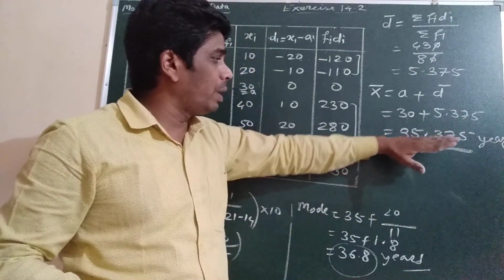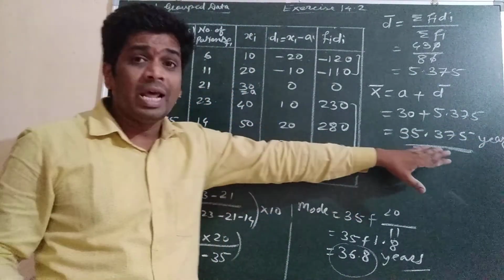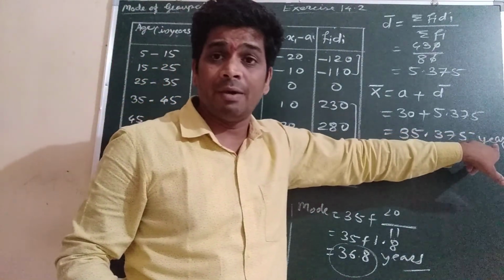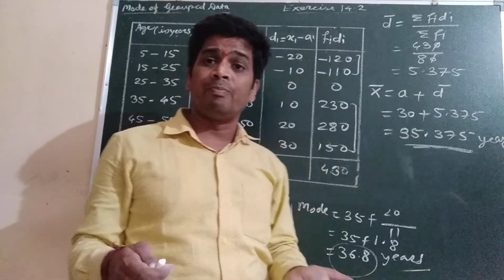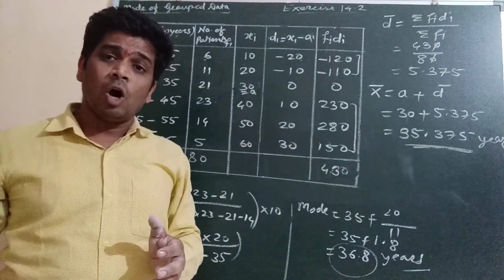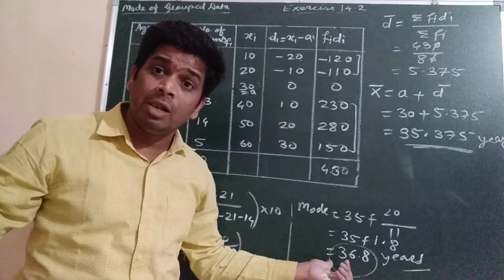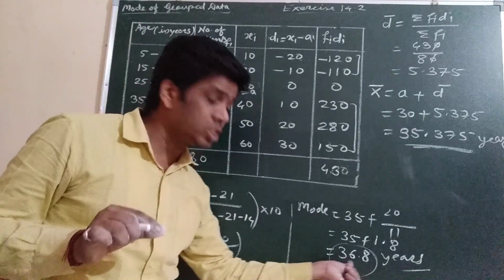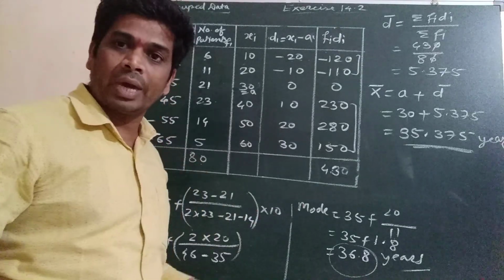Okay, so this will be the mean. This indicates the average of the people who were admitted in the hospital. 35.375 means people of about 35.3 years of age were admitted in the hospital, on average. Okay, and most of the people admitted in the hospital were 36.8 years. That is the difference between mean and mode. Okay, it's clear.